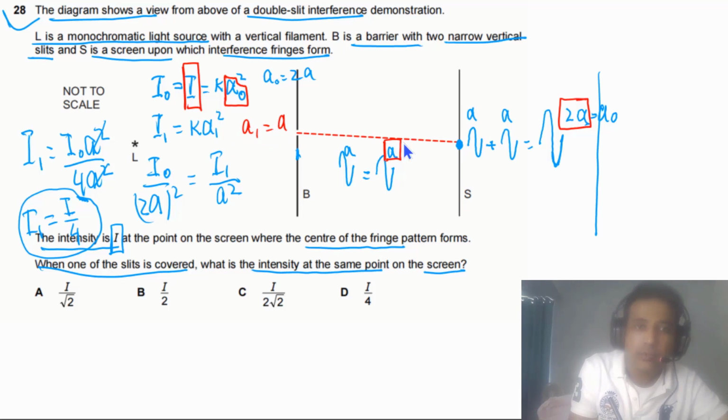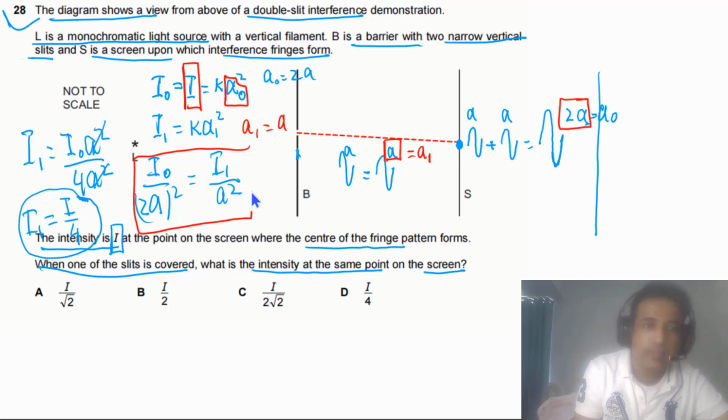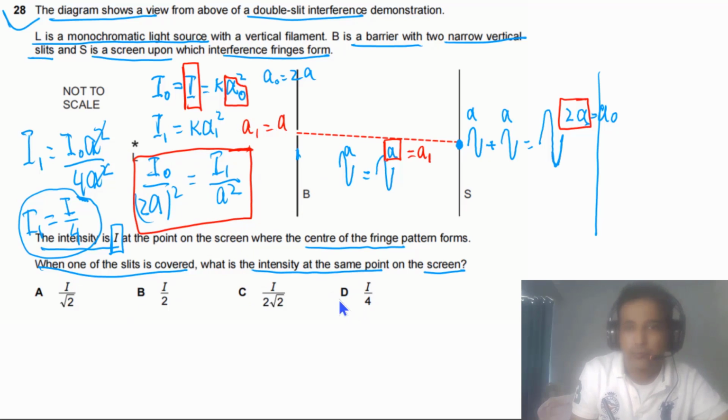A1 is equal to A. We can also write here, we are talking about this is A1. Now simply we need to equate these two and we can find out I1. So our final answer for this question has to be D.